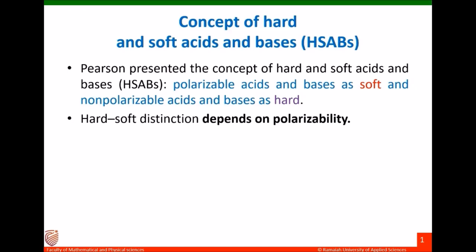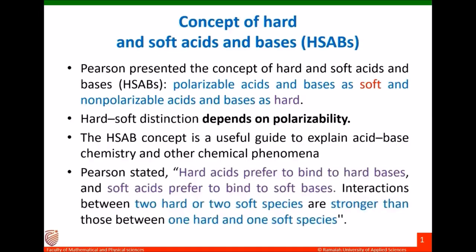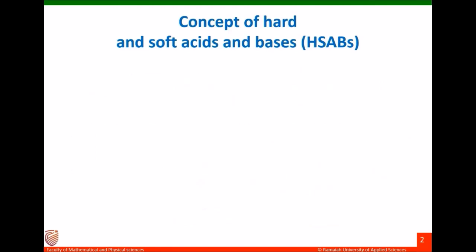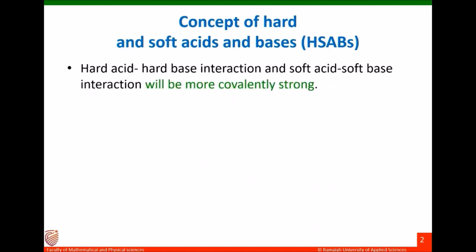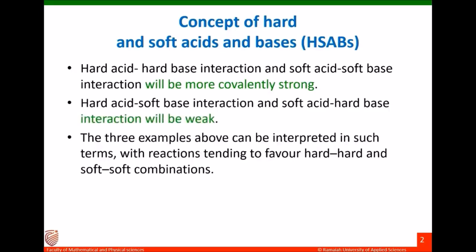The HSAB concept is a useful guide to explain acid-base chemistry and other chemical phenomena. Pearson stated, hard acids prefer to bind to hard bases and soft acids prefer to bind to soft bases. Interactions between two hard or two soft species are stronger than those between one hard and one soft species. The three examples we have seen as experimental observations above can be interpreted in such terms, with reactions tending to favor hard and soft combinations.